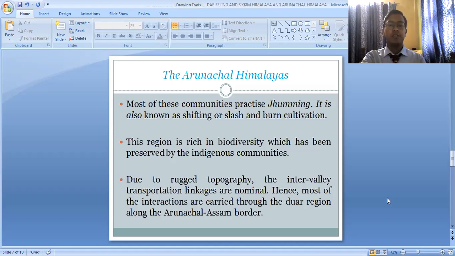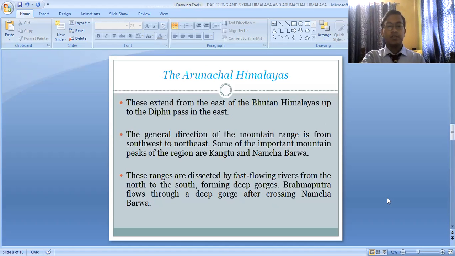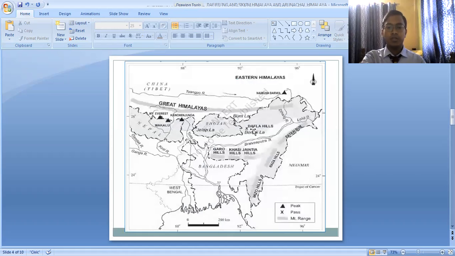Next we are going to start with the eastern hills and the mountains. First of all, check the map. The part of the hill regions of Assam and entire Arunachal Pradesh comes under the Arunachal Himalaya. And now we are going to discuss the eastern Himalayas. So the eastern Himalayas basically include this part.